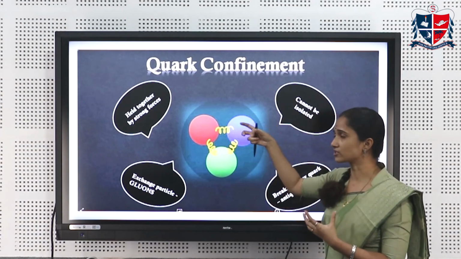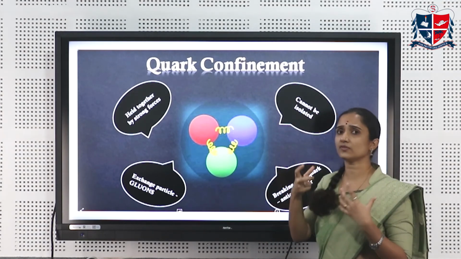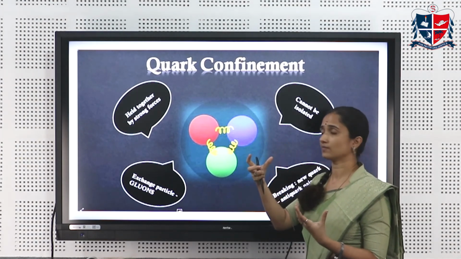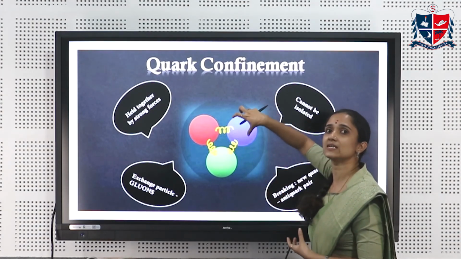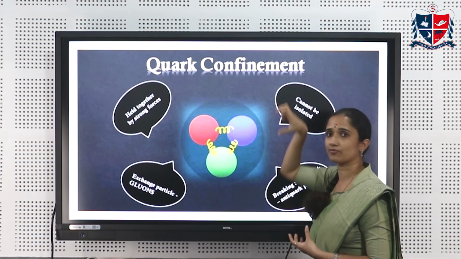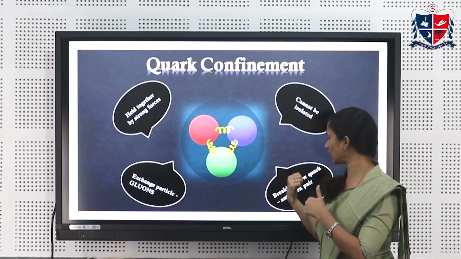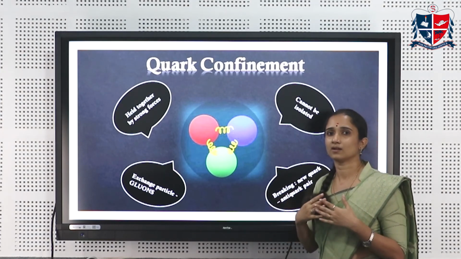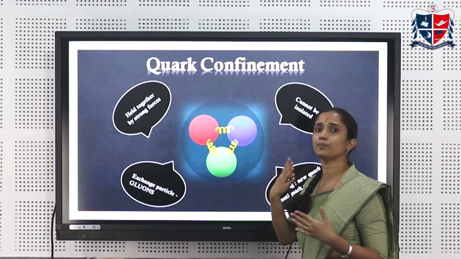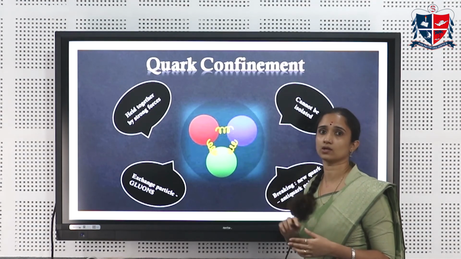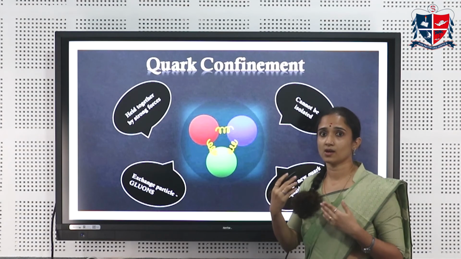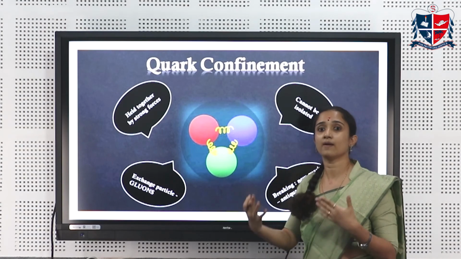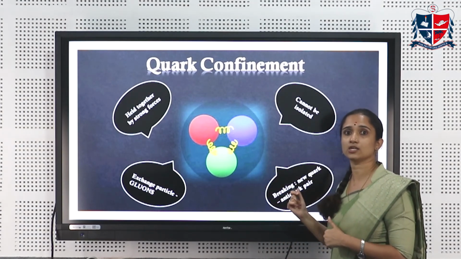So it is practically impossible to separate a quark, but if we supply enough energy, a large amount of energy, so that finally we are able to separate a single quark, an isolated quark from this, we'll end up creating a new quark-antiquark pair. So once again, it is totally impossible to isolate a single quark. You have to supply a lot of energy, but when we supply a lot of energy, we end up converting that energy into new matter by creating a new quark-antiquark pair.